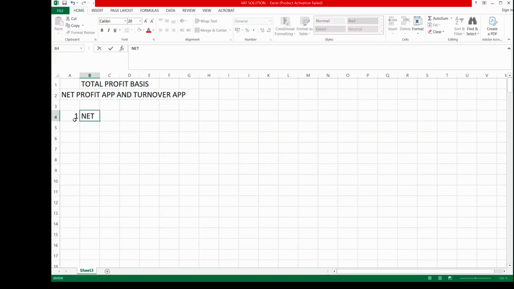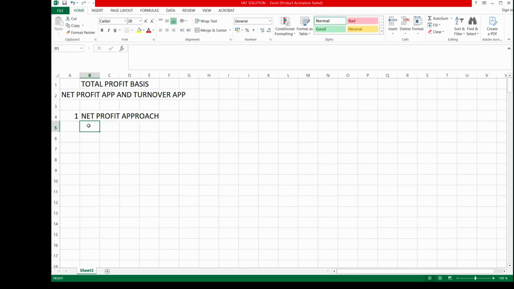The net profit approach will only be adopted when you have information about the net profit. Where the examiner has already given you the amount of the net profit, please don't go and use the turnover approach, because you may not have all the needed information to use it. So to use the net profit approach, we must already have information about the net profit.